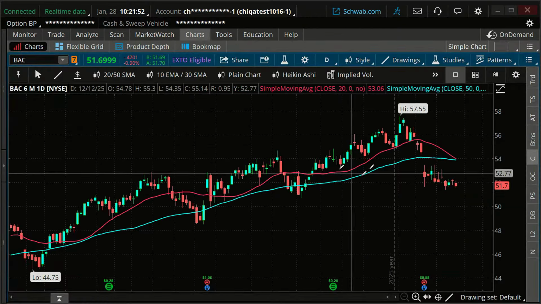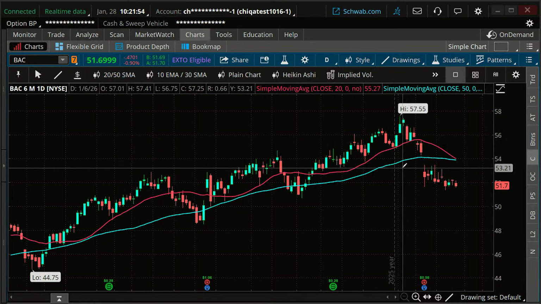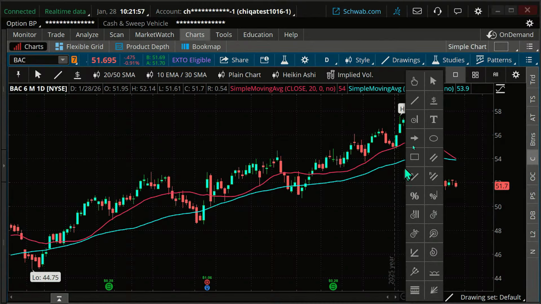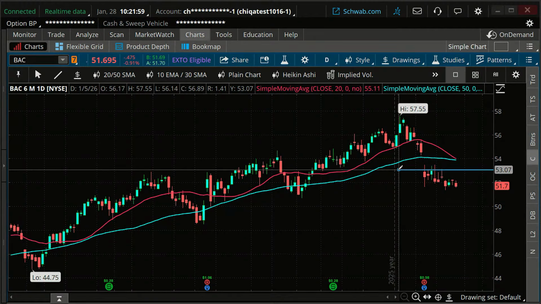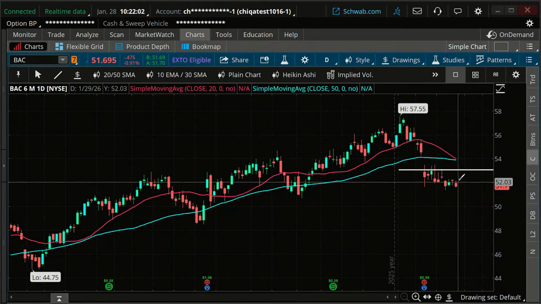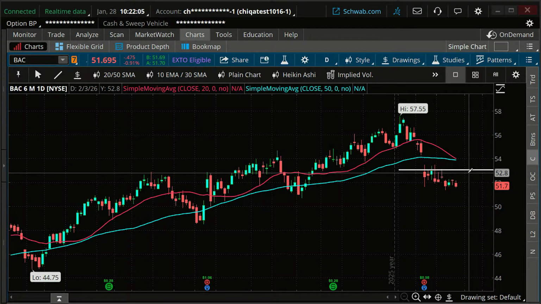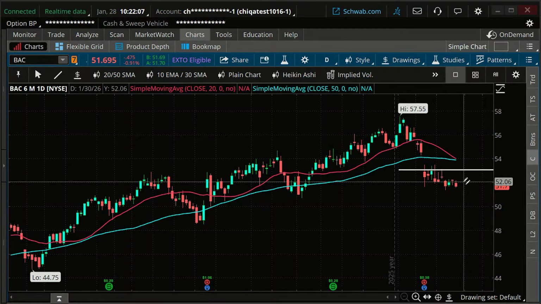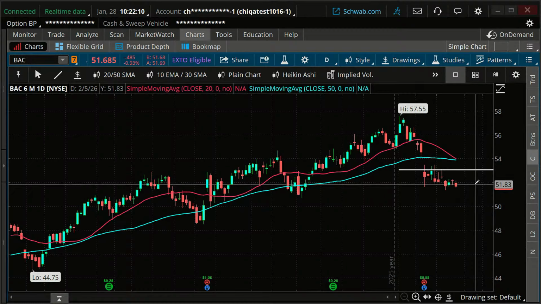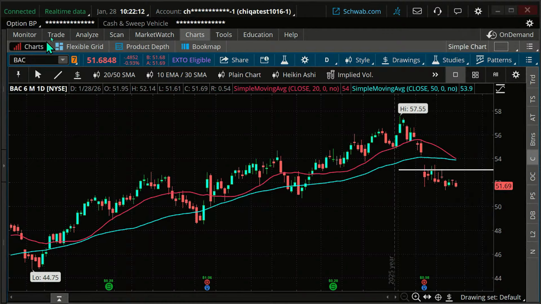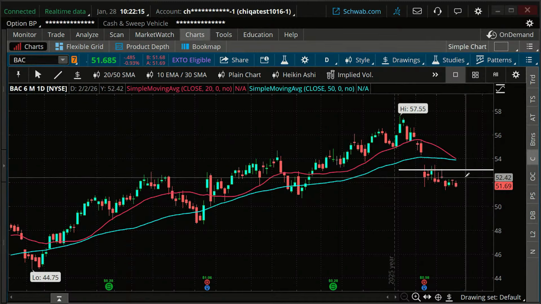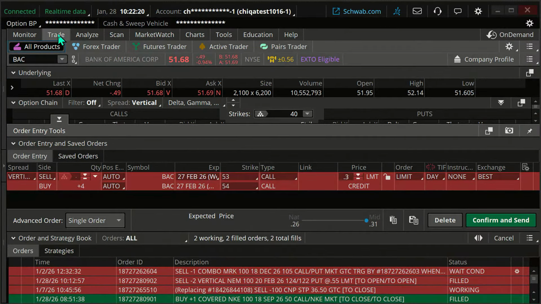If you're looking at the chart, I'm going to draw a quick line here, right around that 53, right about there. If you think the stock's likely to go above that, then you would not do that trade. As long as we're staying below there, the time decay should be assisting us. And we're hoping it's going to stay there, not for months or anything, but for the next, how many days? Roughly a month there. Okay.